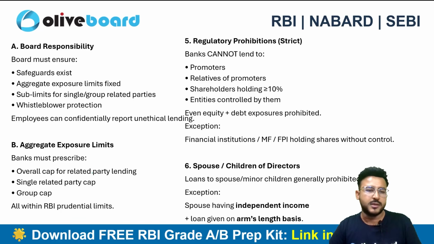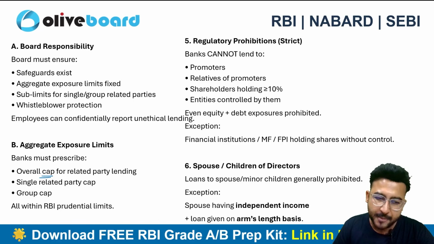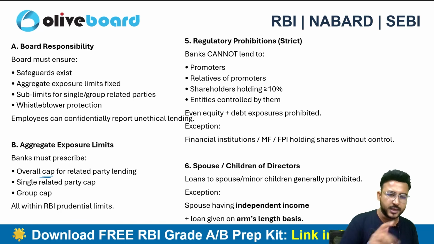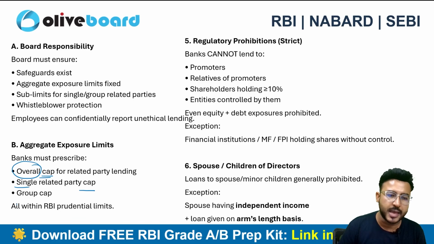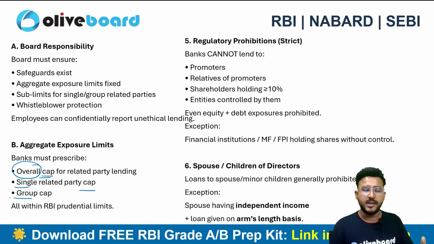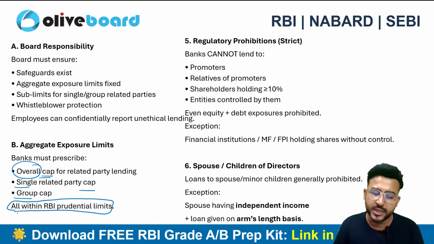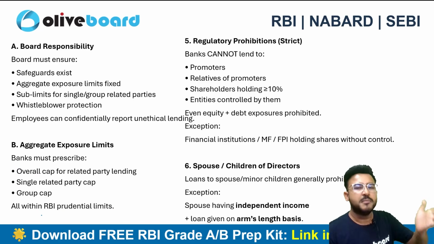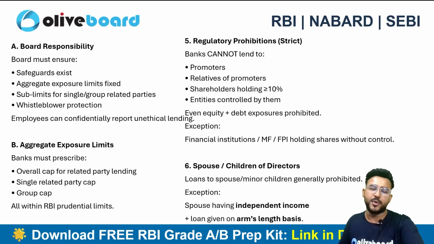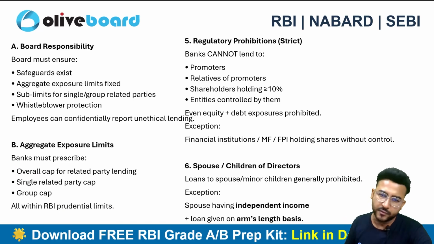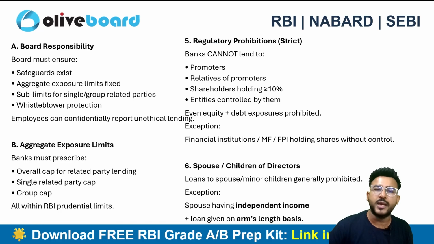Aggregate loan exposure: the bank has to give an overall cap for related party lending. The bank has to clearly decide how much loan I'll be giving to my related party. So there should be a cap, there should be boundaries, there should be limits. Besides the overall cap, there should be a single related party cap, and there should be a group cap as well, right? And all these will be within the RBI prudential limits only. So definitely the bank can decide, but ultimately you can't cross the prudential limits stated by the Reserve Bank of India.